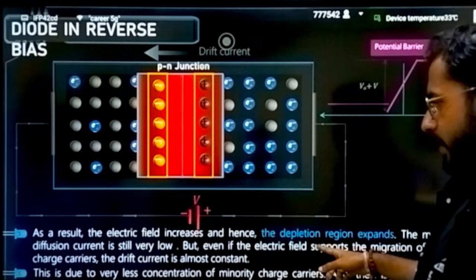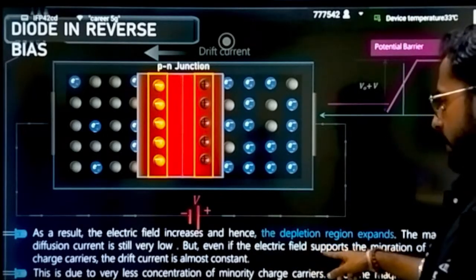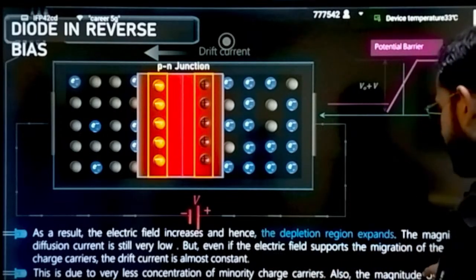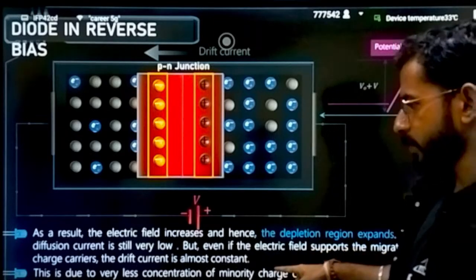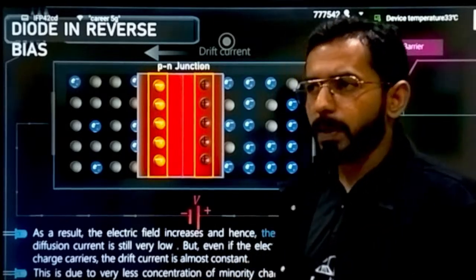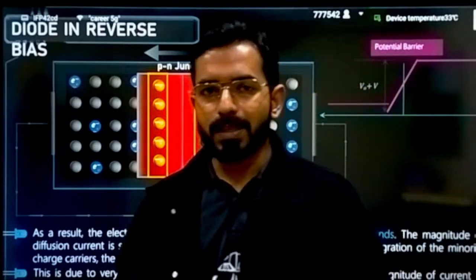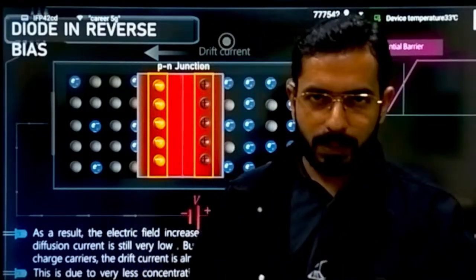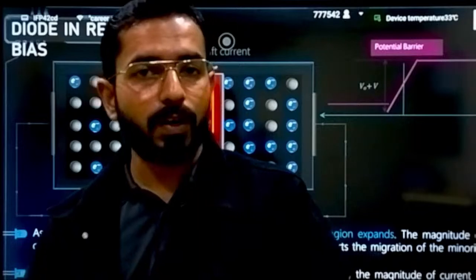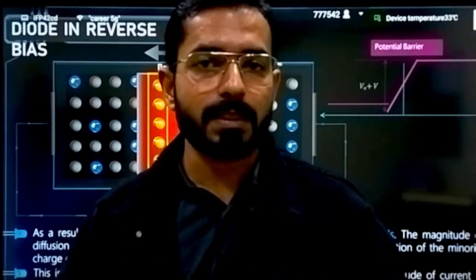The magnitude of diffusion current is still very low, but even if the electric field supports the migration of minority charge carriers, the drift current is almost unchanged. Drift current doesn't affect much, but diffusion current will decrease significantly. Reason: now a lot of force is acting on the electrons. That means the force will not allow electrons to easily come to the other side.